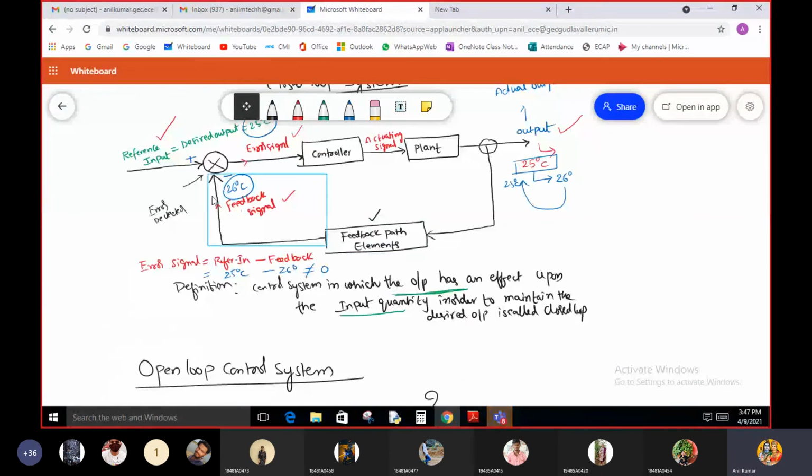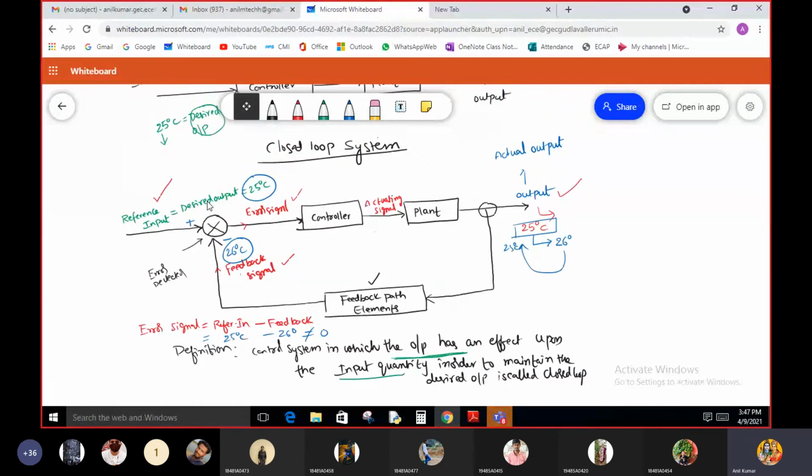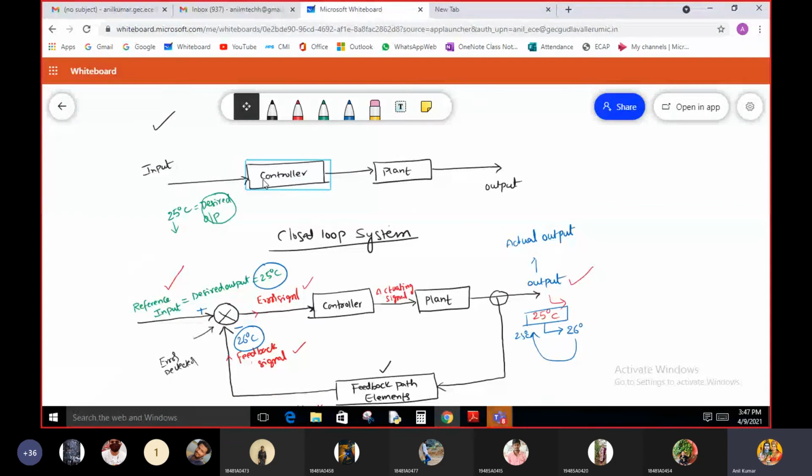How many components are there? This is the first component, and second component, third component, and fourth component. How many components are there? So earlier we have only two components in the open loop control system. But if we consider the closed loop control system, we have four components.